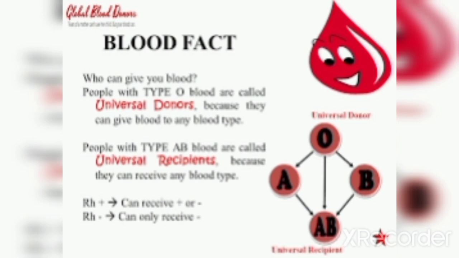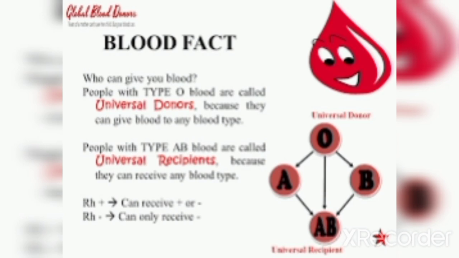Okay, and we might also have heard that there is a universal donor and a universal recipient. I hope you all have heard about it. O blood group individuals are called universal donors. Why are they called universal donors? Because O blood group can be donated to a person with any blood group.